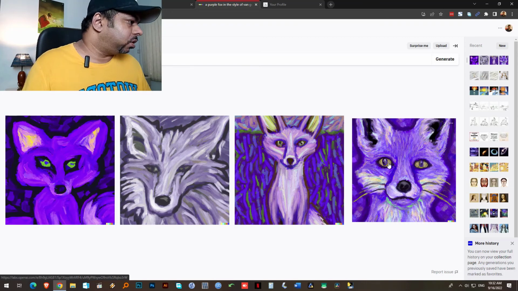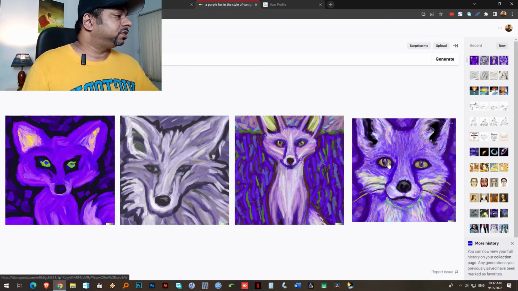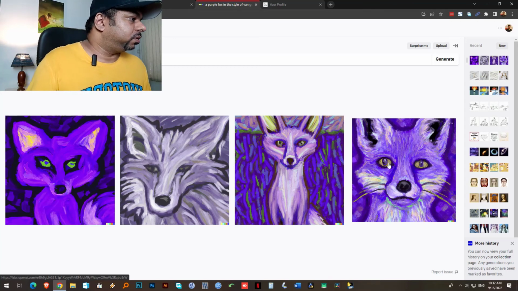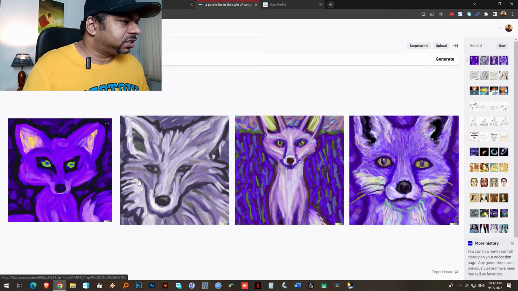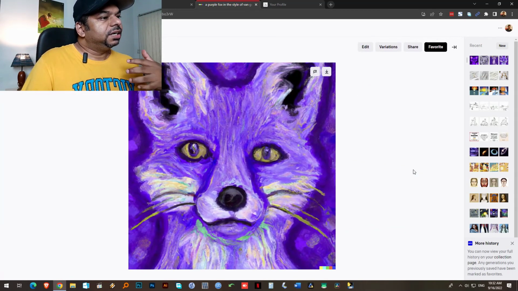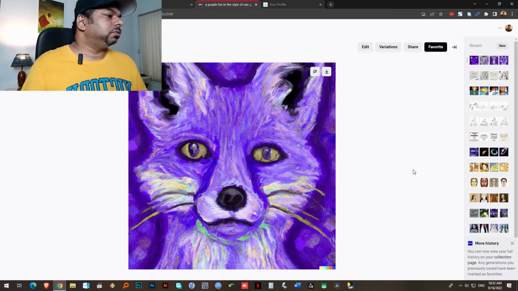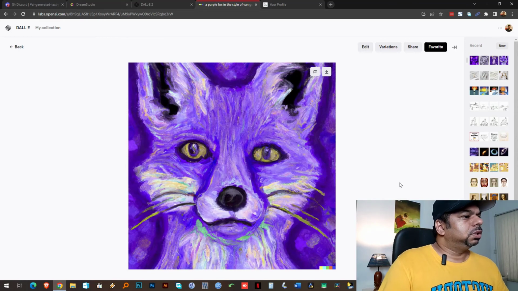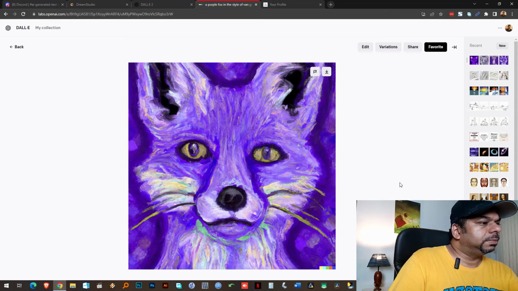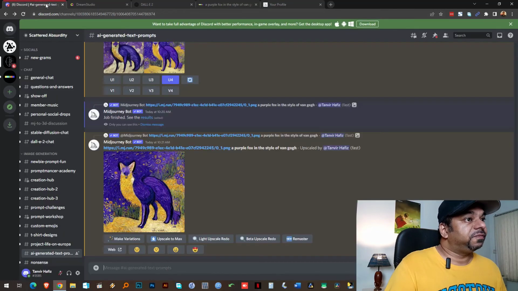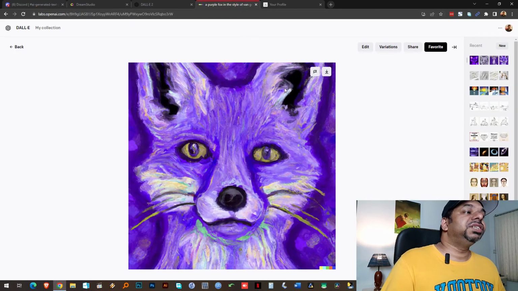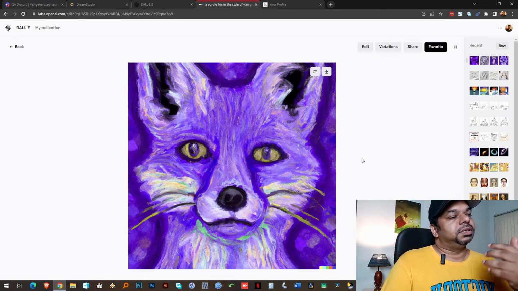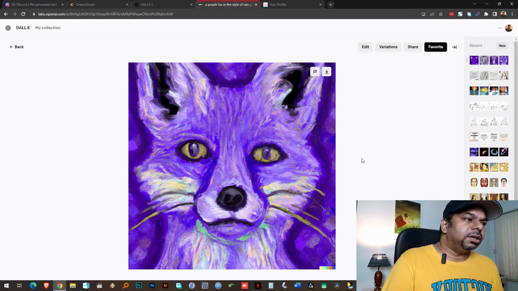Maybe Van Gogh's cousin or the third generation grandson would have drawn this one, but much better than the first three, which look like child scribbling. But at least this is a very artistic style, something that an artist might have drawn. This pose is very similar to the one we got in Dream Studio or Stable Diffusion. Once again, it's a far cry from what is created by Midjourney. So you can see why Midjourney is really, really popular, while Stable Diffusion or Dali somehow didn't really catch on.